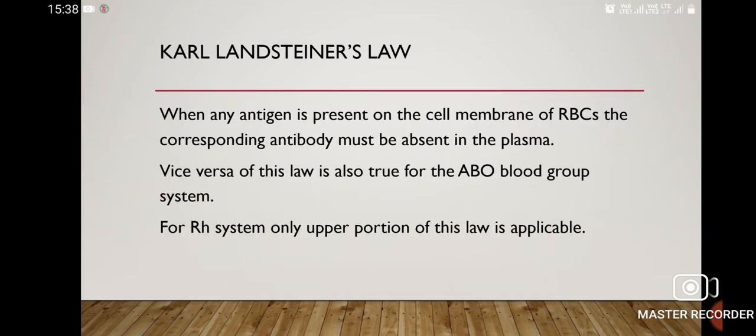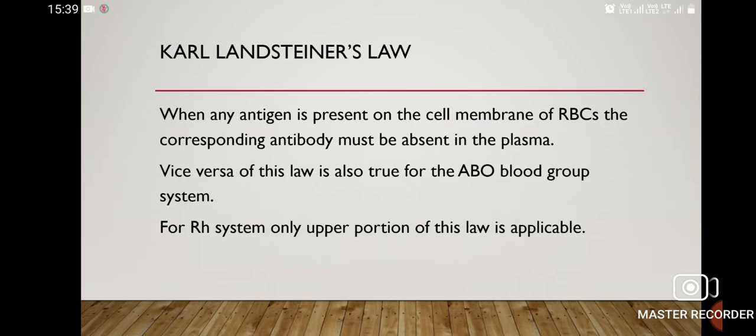Now comes the most important law, that is Karl Landsteiner's law. When any antigen is present on the cell membrane of the RBCs, the corresponding antibody must be absent in the plasma. For example, if you are given blood group A, then its corresponding antibody alpha must be absent in its plasma.